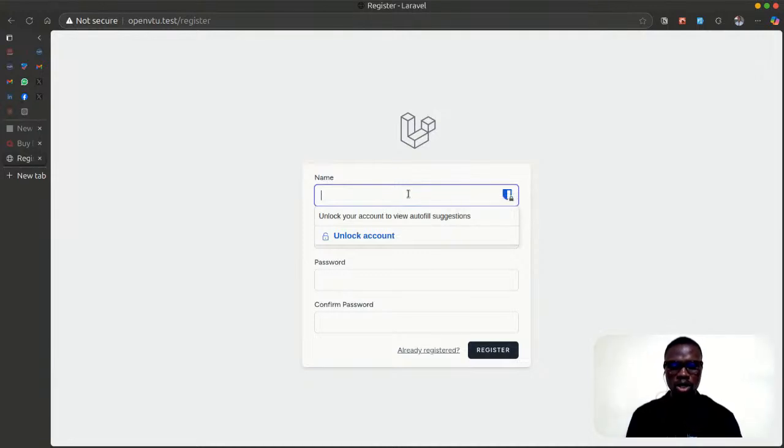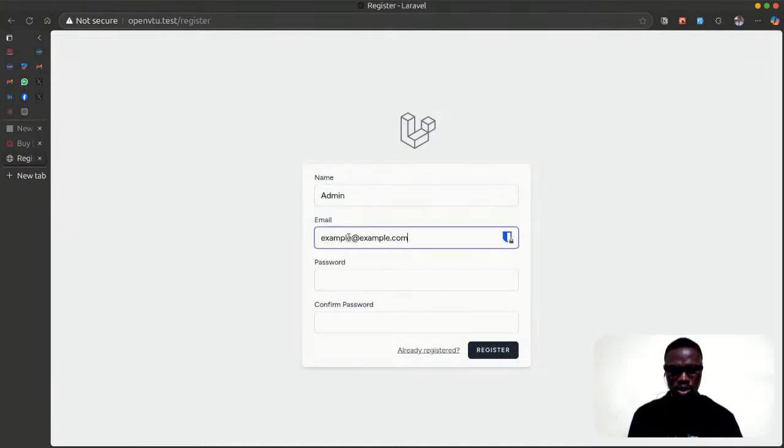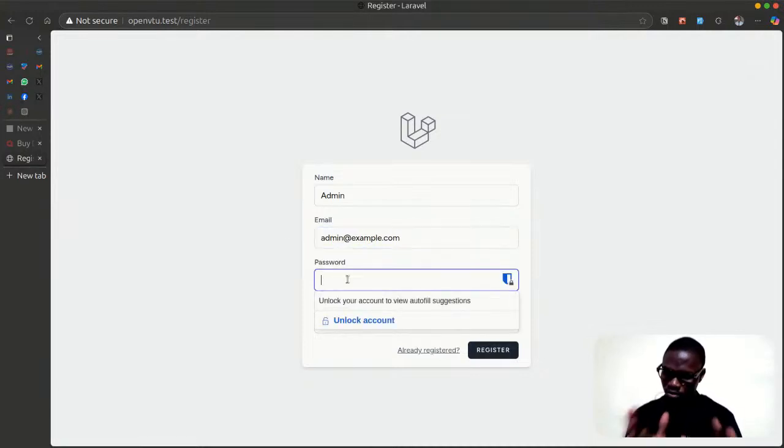So I'm just going to say, let's say example@example.com. Sorry. So let me say admin. Then the email should be admin@example.com. So I'll set my password. I won't tell you that password, it is secretive. I won't tell you. If you want me to tell you, let me know. Anyone on the stream?